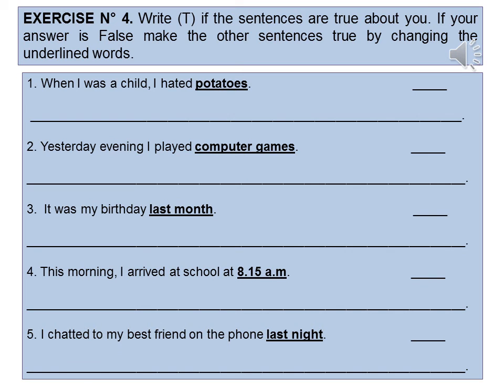Y si la respuesta es falsa, haz otra oración verdadera, pero cambiando las palabras subrayadas. For example, in number 1, when I was a child, I hated potatoes. If your answer is positive, you have to write T. But if your answer is false, you have to change this word. For example, you have to change potatoes.